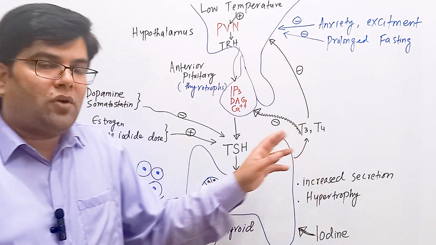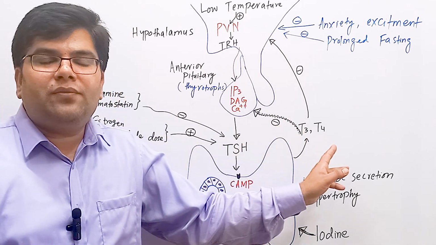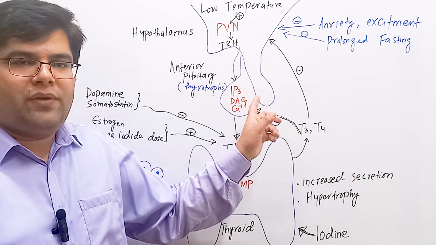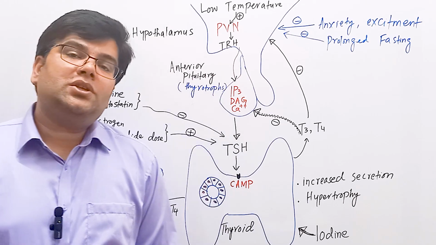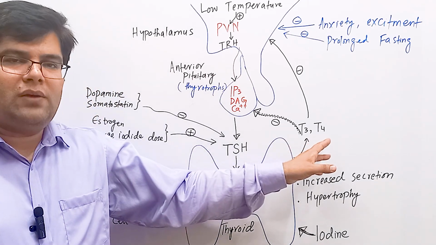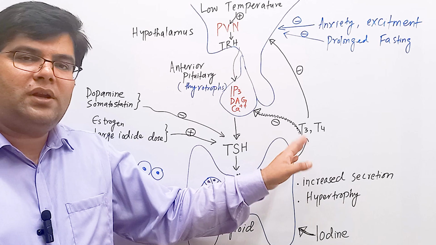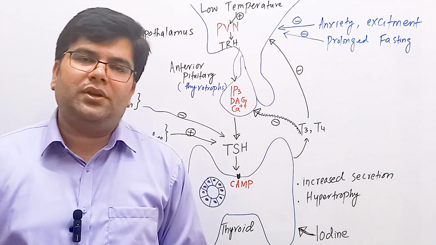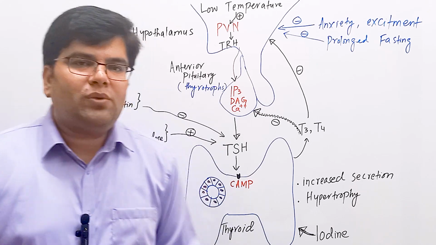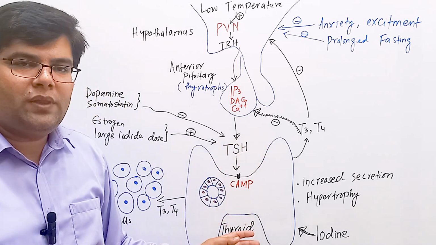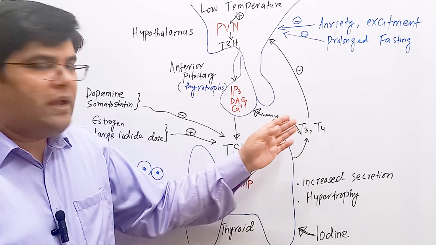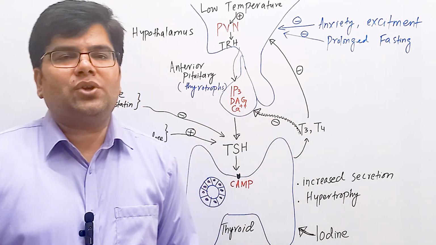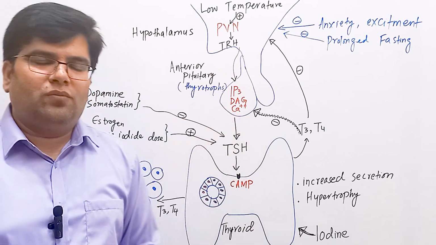And out of these two hormones, free T3 and free T4, it is mainly free T4 which has negative feedback effect on the anterior pituitary. This is why as long as free T4 level is normal, even if free T3 level is decreased, there is less effect on TSH secretion from the anterior pituitary. For day-to-day regulation of thyroid hormone secretion, free T3 and T4 have the negative feedback effect on the anterior pituitary to control the secretion of thyroid stimulating hormone.